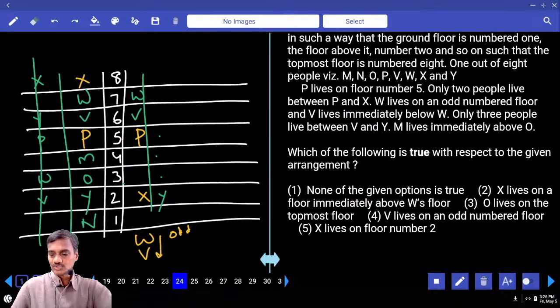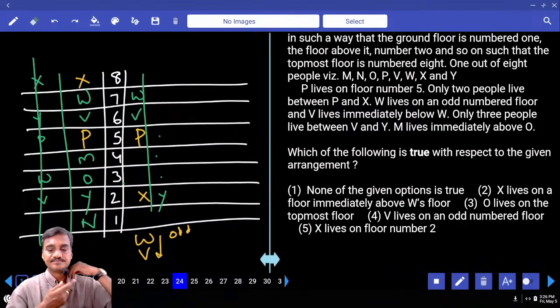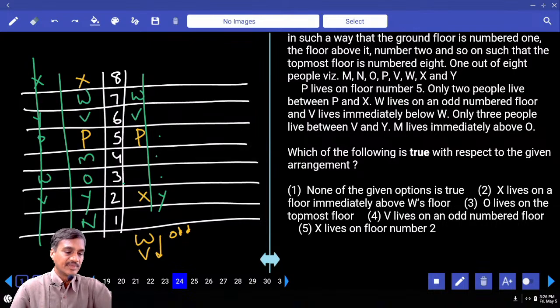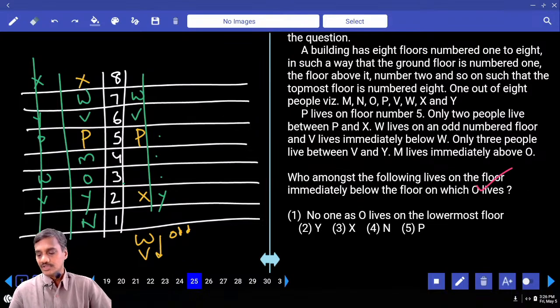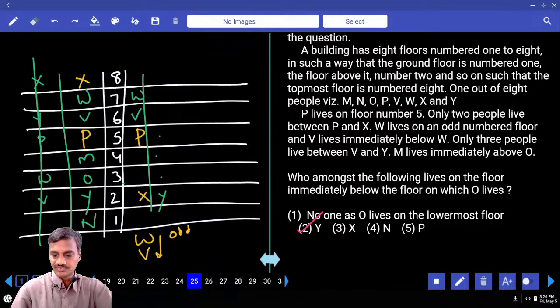Then which of the following is true with respect to the given arrangement? X lives on a floor immediately above W. X is immediately above W, that is definitely true, choice 2. 24, choice 2. 25, who among the following lives on the floor immediately below O? Immediately below O, that is Y, choice 2, 25.